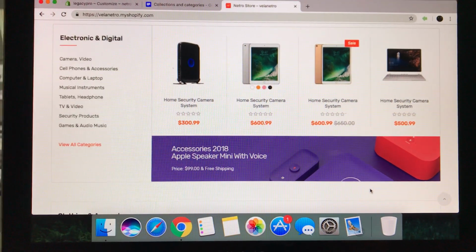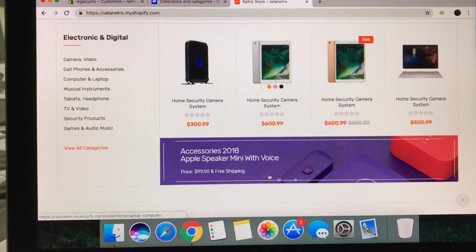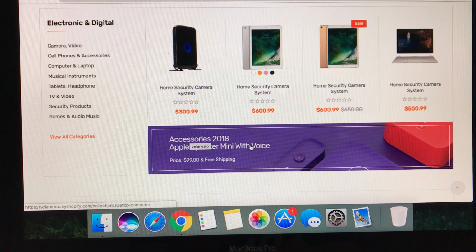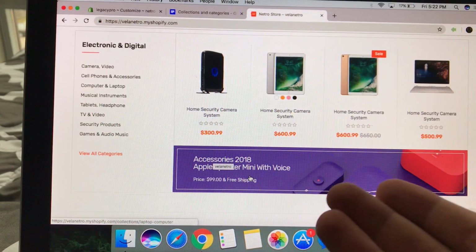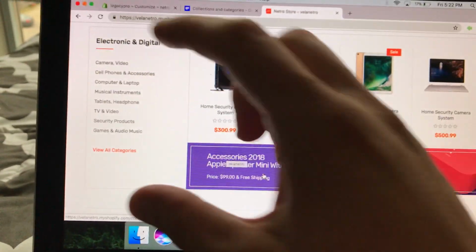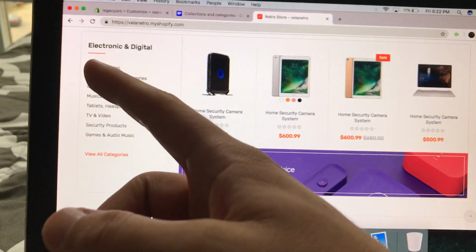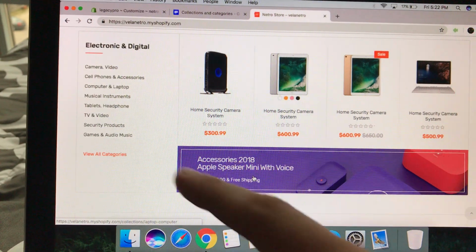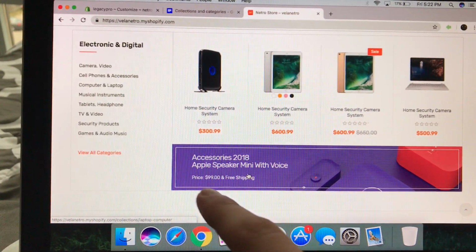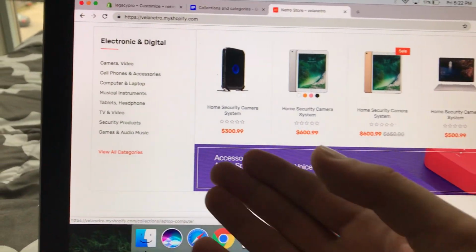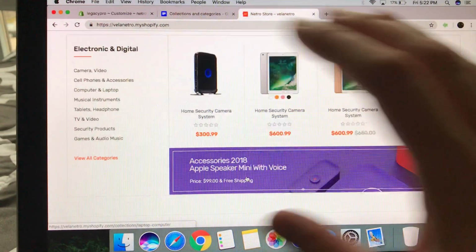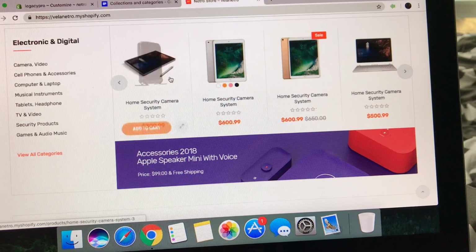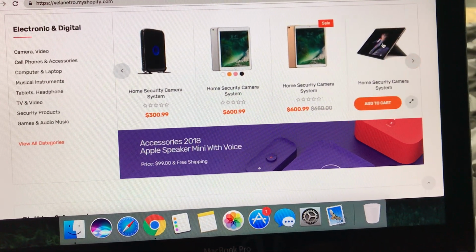Very high definition, high quality pictures with whatever type of saying that you want. Maybe it could be obviously accessories, Apple, something related to the category that's going to be up here. So let's say I have men's clothing here, right? Or apparel or whatever it could be. That picture that you put here could be related to that product or that department, right? And obviously it has the arrows and different little things.